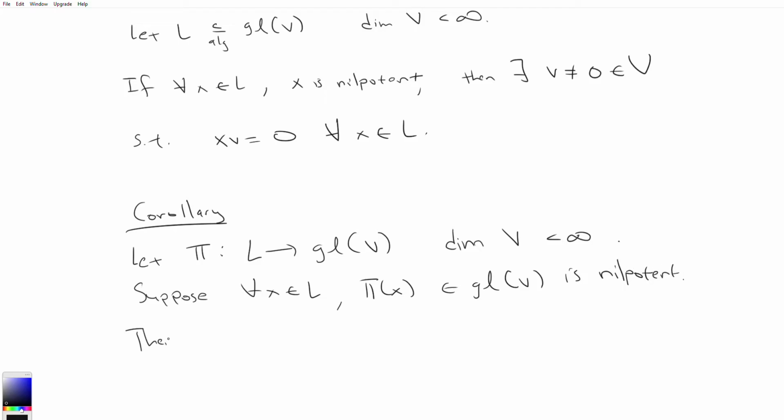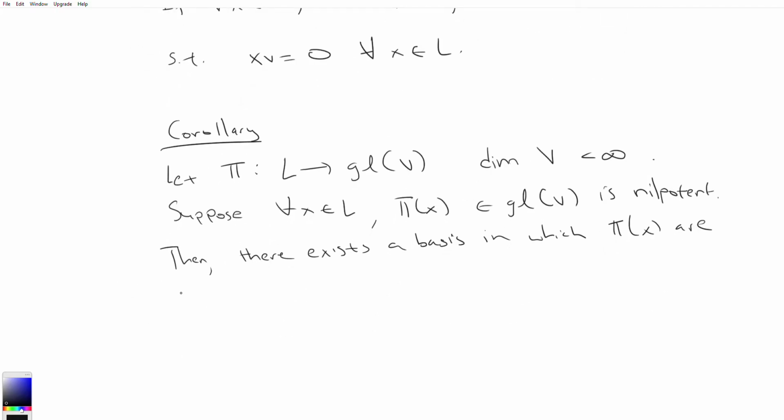Then there exists a basis in which all pi of x are strictly upper triangular.